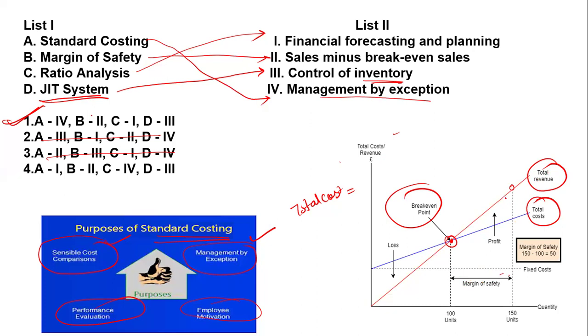This is your profit, the difference between total revenue and total cost, and the area below the break even point is the company's loss.